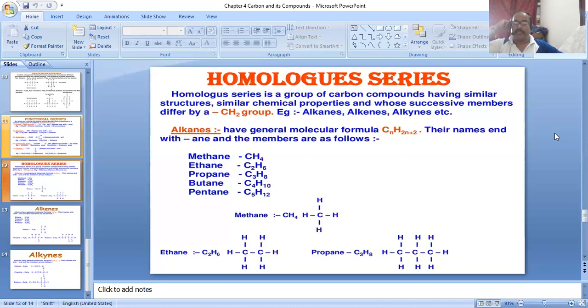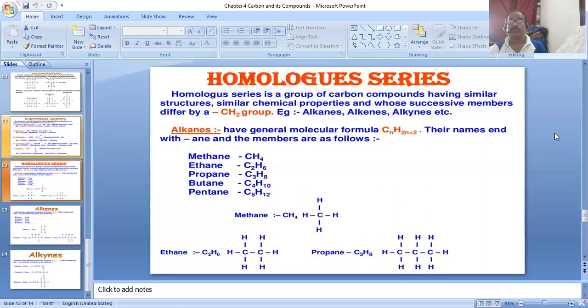And number five, they are soluble in non-polar solvents like benzene and carbon tetrachloride, but insoluble in polar solvents like alcohol and water. Here alcohol and water are polar solvents. So these alkanes, meaning saturated hydrocarbons, are insoluble in polar solvents and soluble in non-polar solvents like benzene and carbon tetrachloride. So these are the physical properties of alkanes.